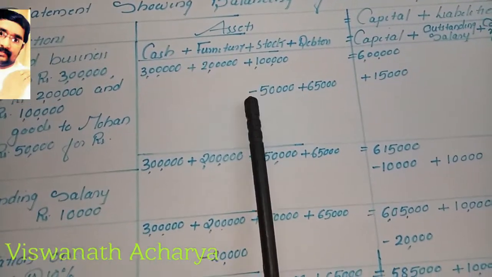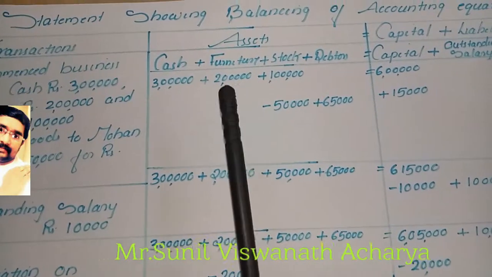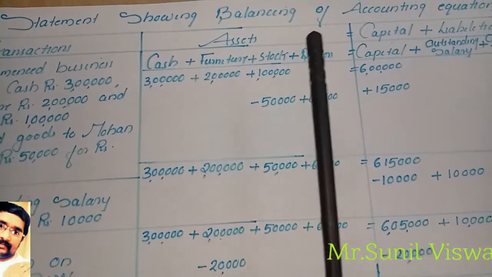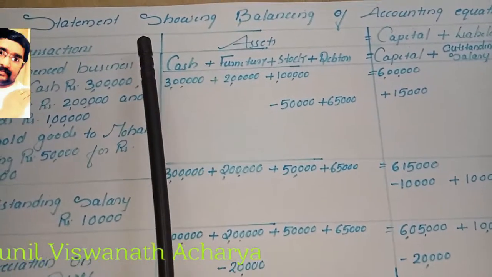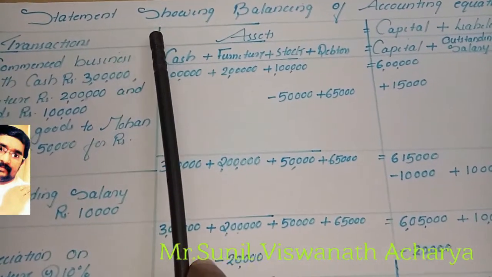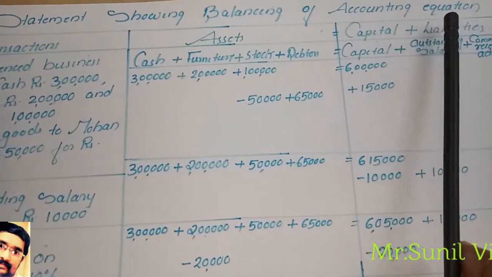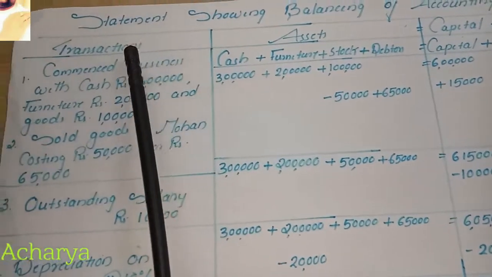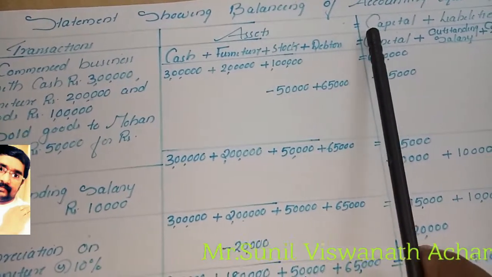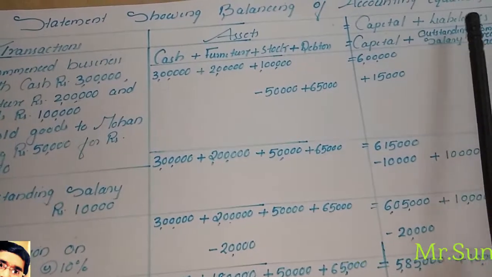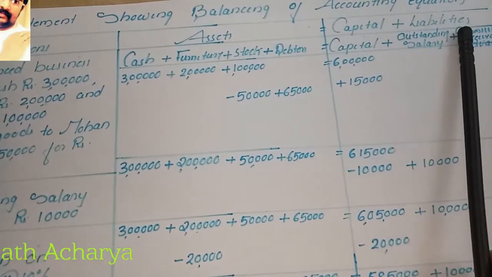Dear students, today we can take another example of balancing of accounting equation. The format I already told you: how to make a statement showing balancing of accounting equation. In the first column we write transactions, in the second column assets, then in the third column capital plus liability, that is, assets equal capital plus liability.